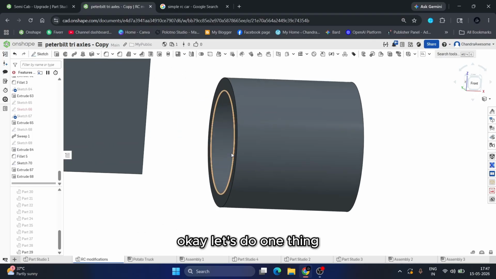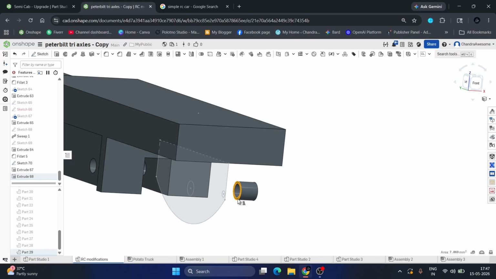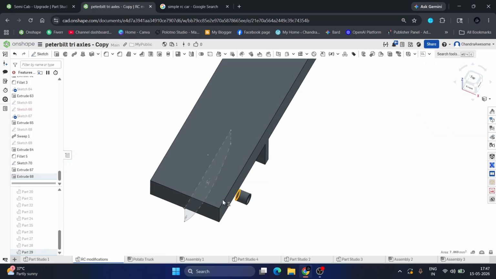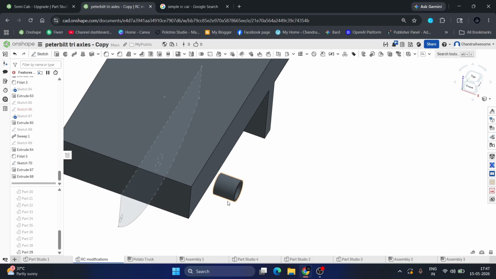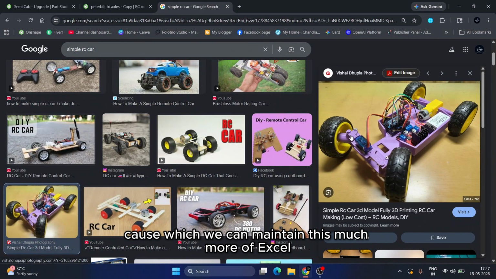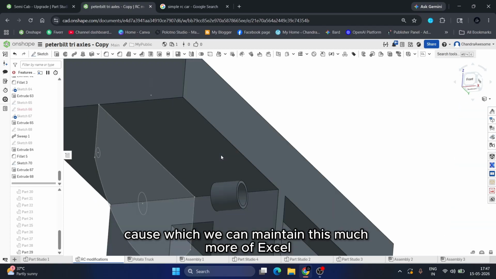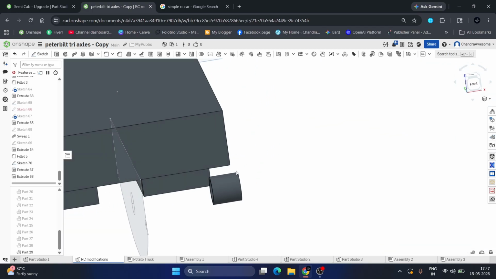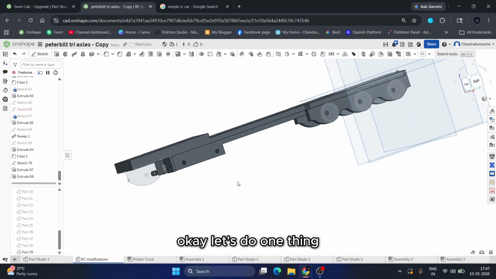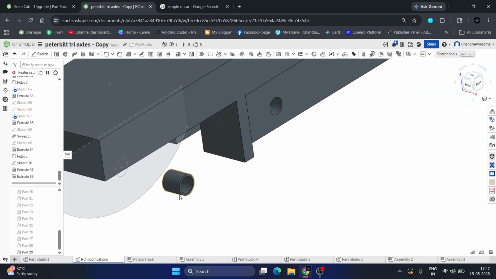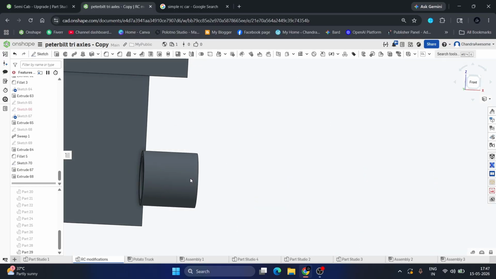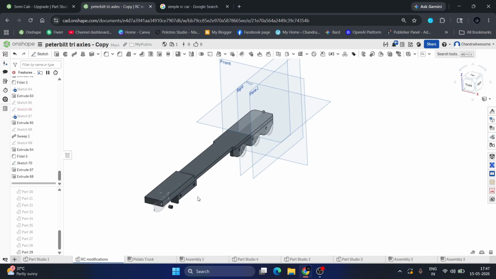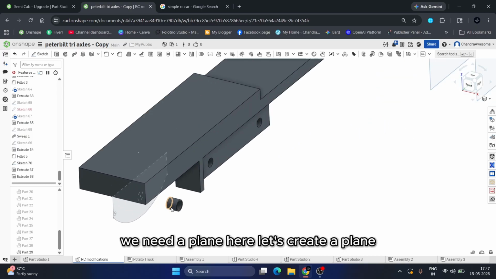Okay, let's do one thing. I think it's too big, because we can maintain this much smaller axle. Okay, let's do one thing. We need a plane here.